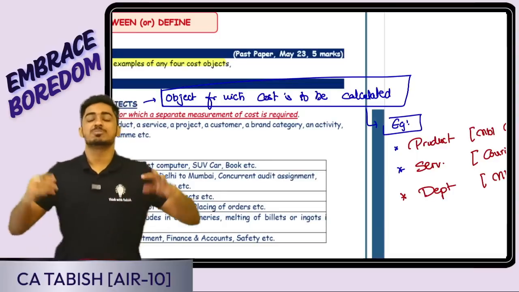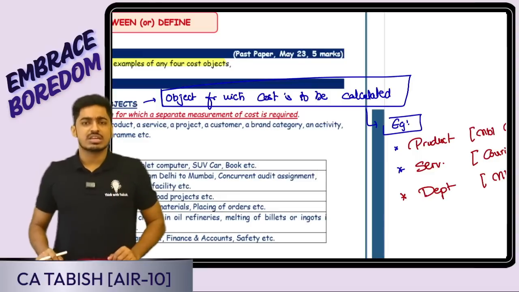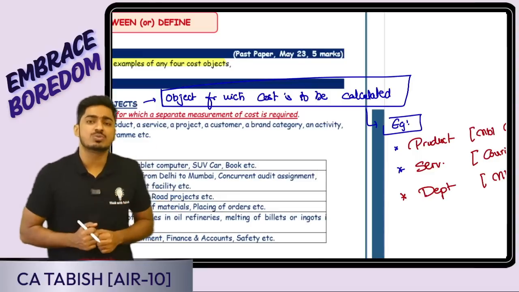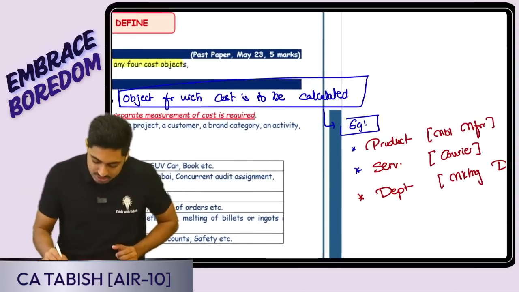As simple as that. Suppose I'm a shirt manufacturer. For what do I want the cost? Sir, I want the cost for the shirt. So shirt is my cost object. Suppose I'm a laptop manufacturer. For what object do I want the cost? For my laptop. So laptop is going to be my cost object. So it is the object for which cost is to be calculated.